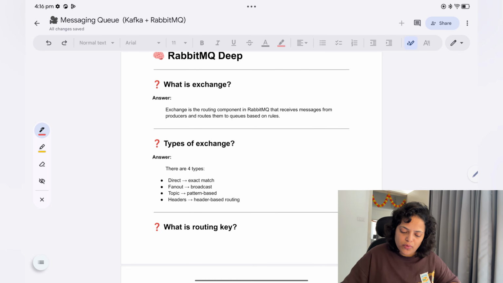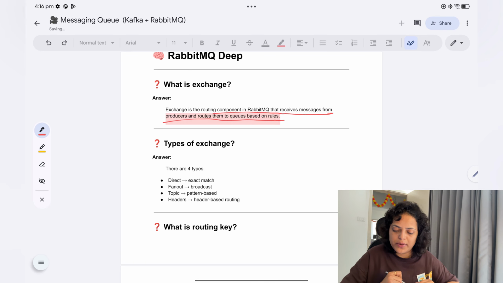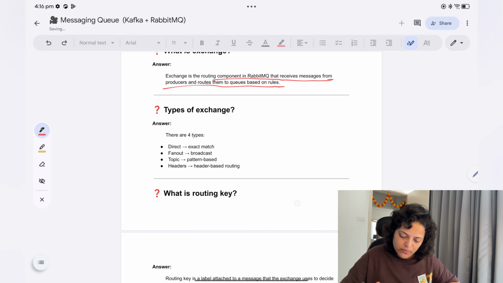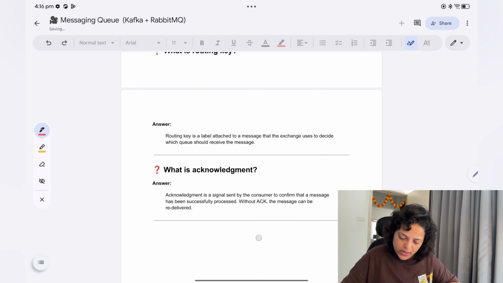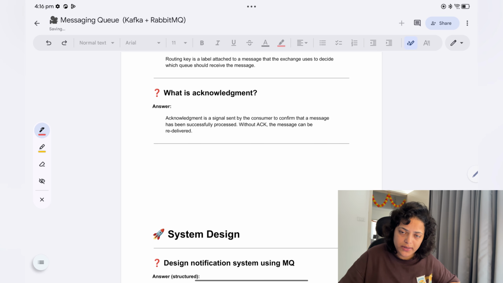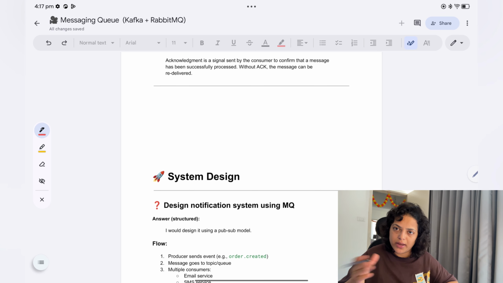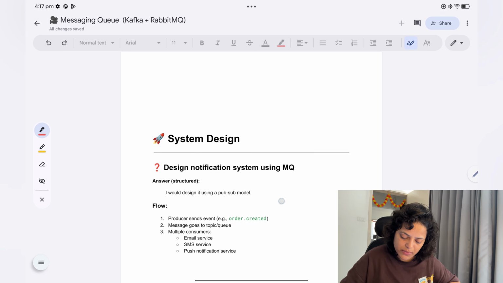Now RabbitMQ, so what is exchange in RabbitMQ? Exchange is the routing component in RabbitMQ that receives messages from the producer and routes the messages to the queue based on the rules. Types of exchange we have already seen. What is routing key? We have already seen. What is acknowledgement? We have already seen. It is sent by the consumer to say that it received the message.